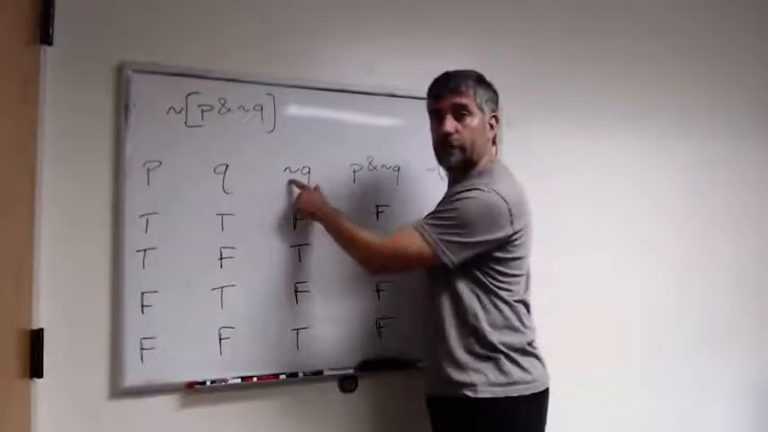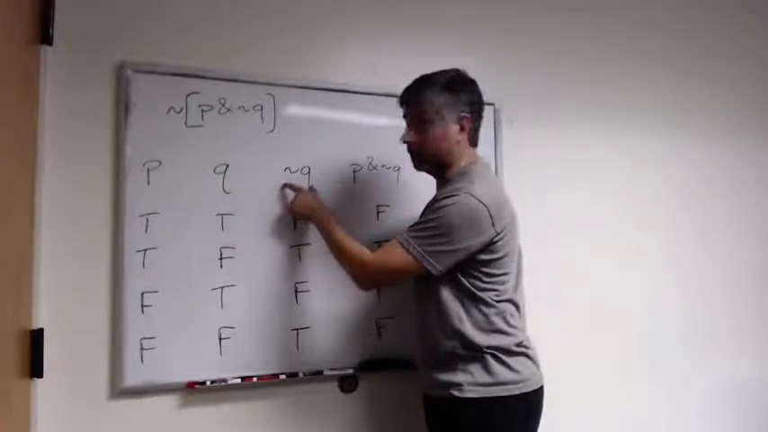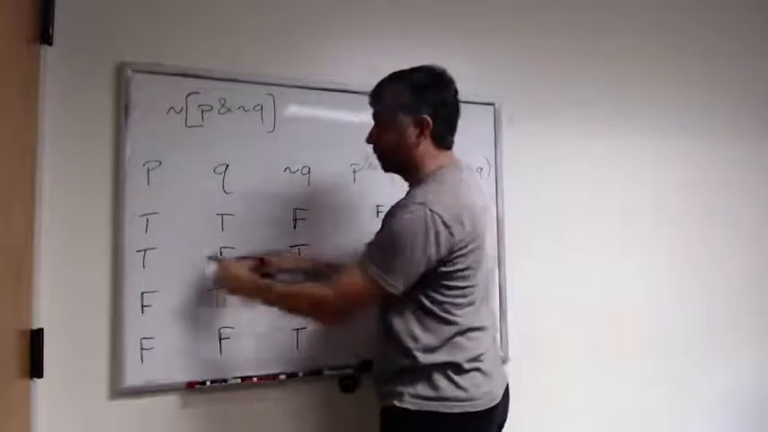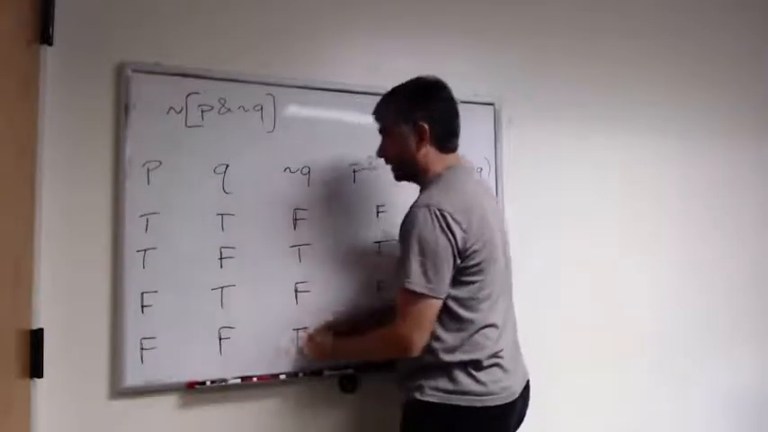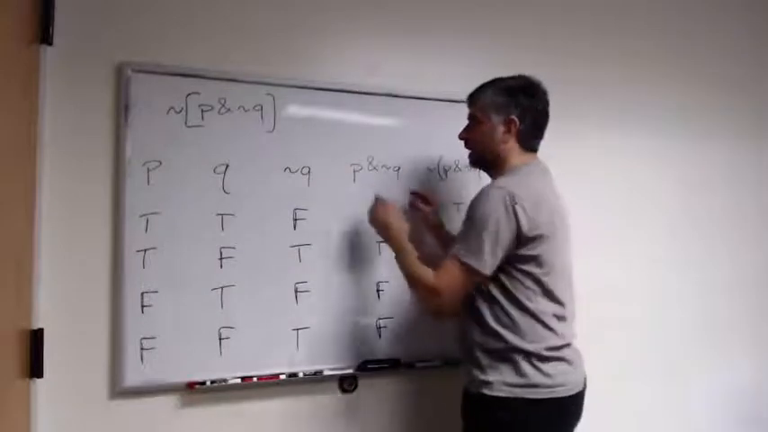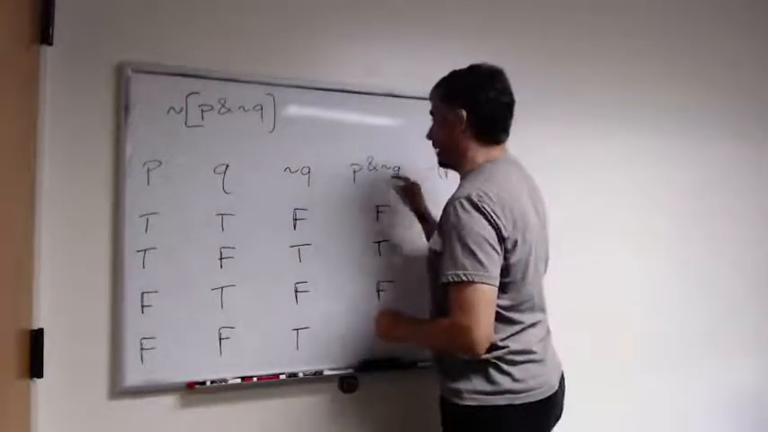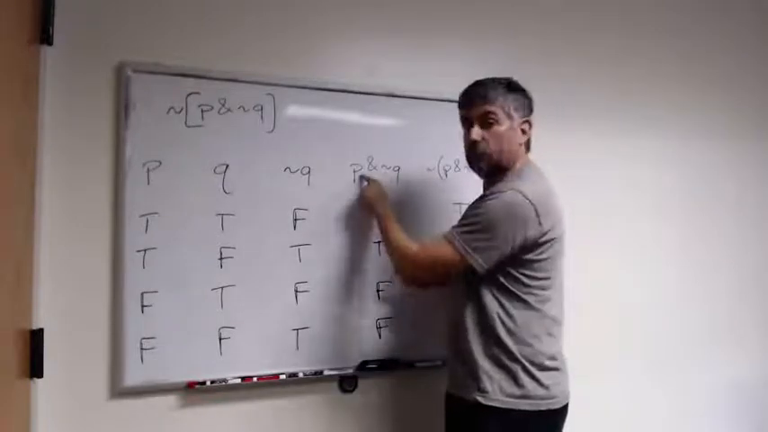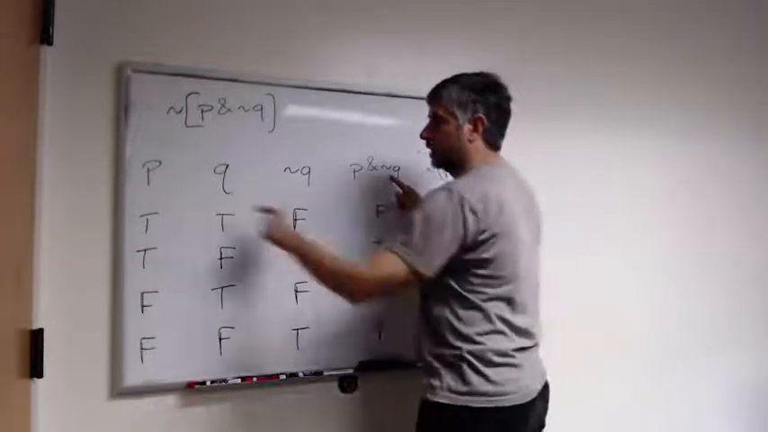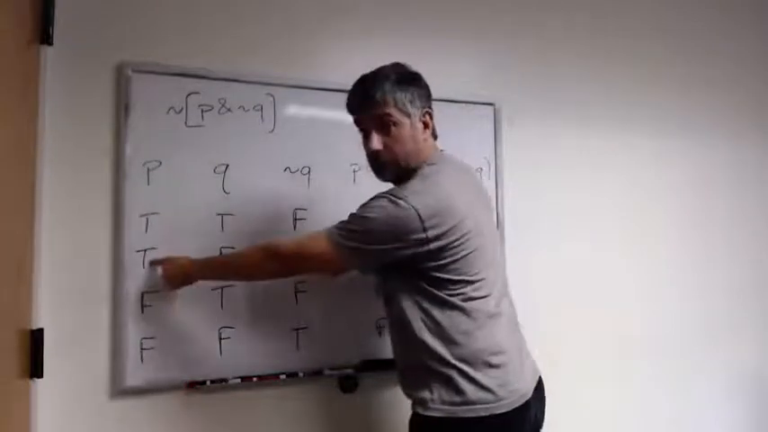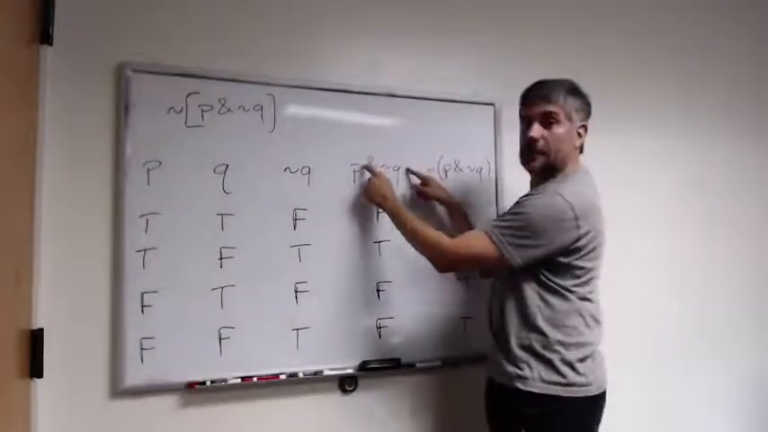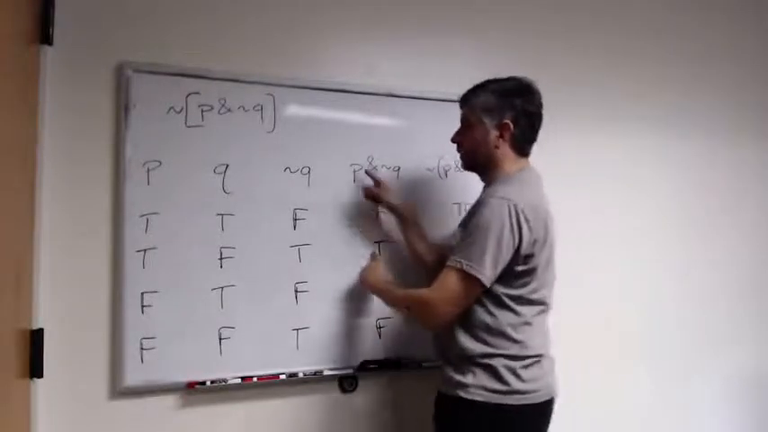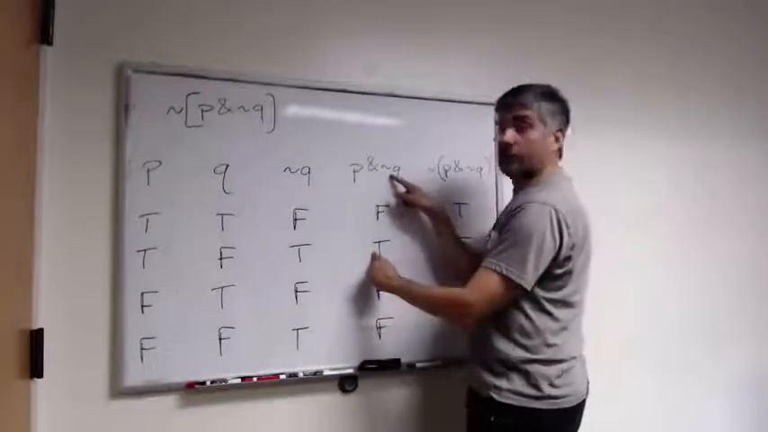Well, consider the truth table for the negation of Q, for not Q. Well, that's going to be false whenever Q is true, and it's going to be true whenever Q is false. So that's the truth table for not Q. Now, how about the conjunction of P and not Q? That's only going to be true when P is true and not Q is true. In other words, in this situation. This is the only situation where P and not Q will be true. In every other situation, it'll be false. It'll be false wherever P is false, and it'll be false wherever not Q is false.